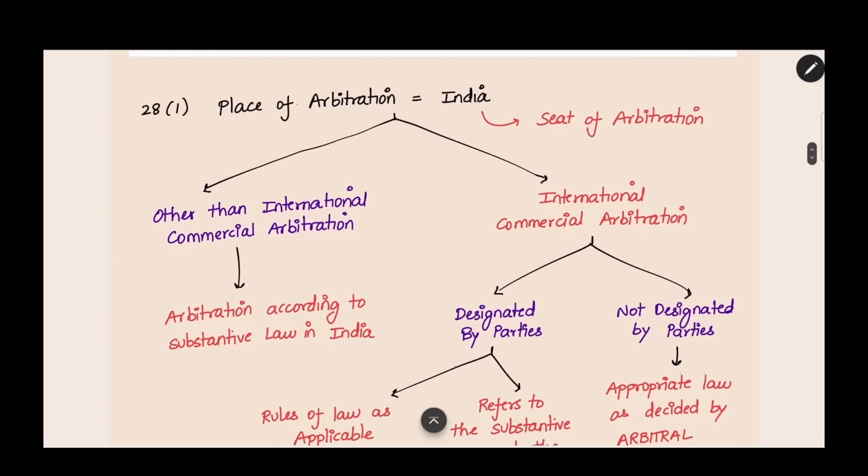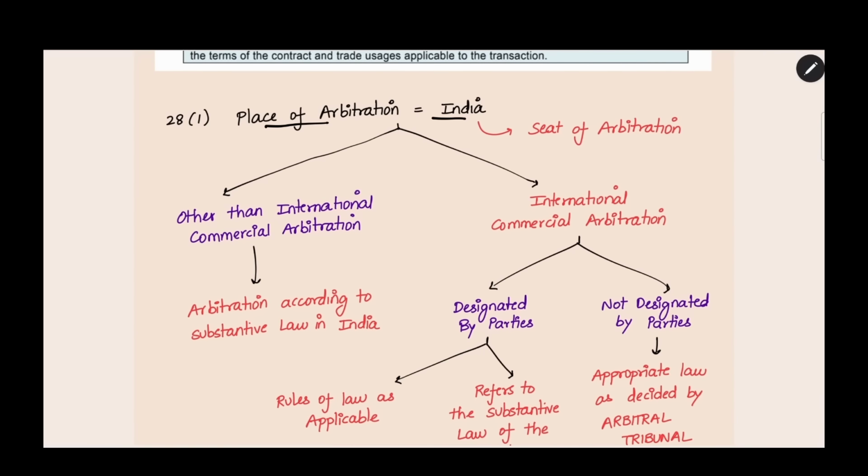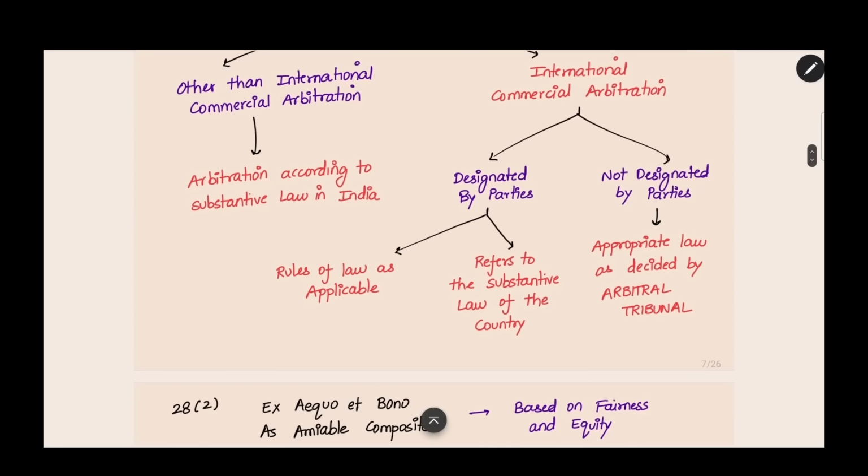Now I have given a summary of section 28 here, where the place of arbitration is in India. That is, the seat of arbitration is India. There are two cases: domestic arbitration, and international commercial arbitration. In case of domestic arbitration, the arbitration should happen according to the law in India. In case of international arbitration, the law will either be designated by the parties, or not designated by the parties. If the law is designated by the parties, the rules of law will be as designated by the parties. The law designated will refer to the substantive law of the country. If the law is not designated by the parties, the appropriate law will be decided by the arbitral tribunal.